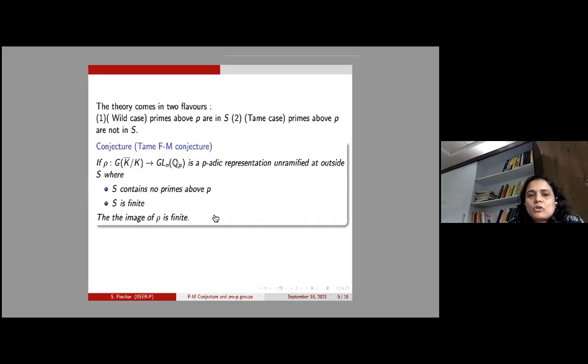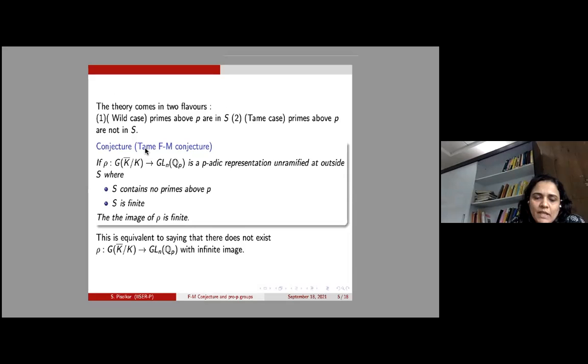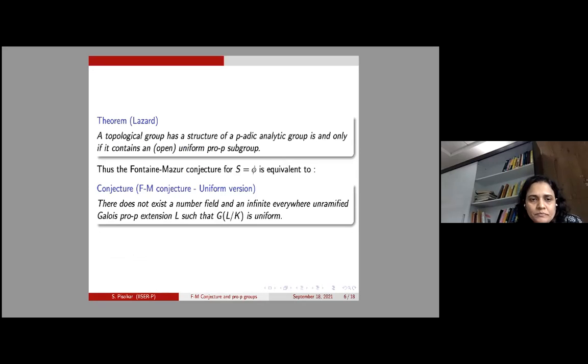So we will talk mainly about this, but again another version of this same Fontaine-Mazur conjecture: that if these conditions are satisfied, then rho from G_K to GL_n(Q_p) cannot have infinite image.